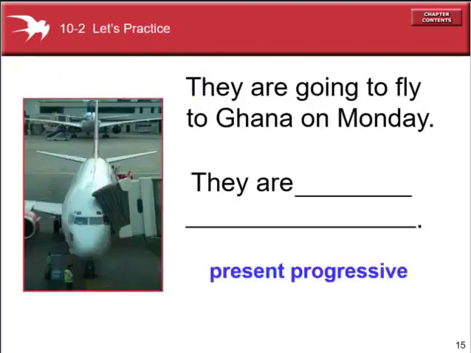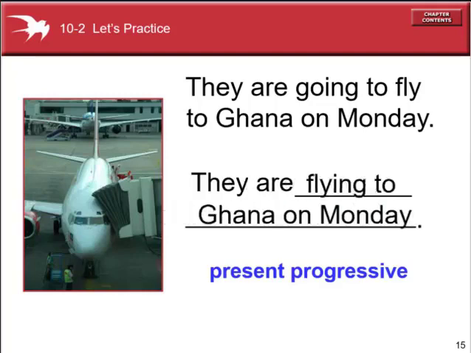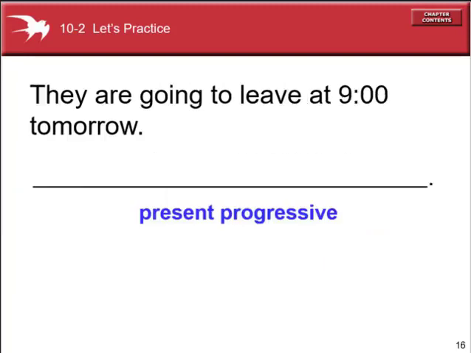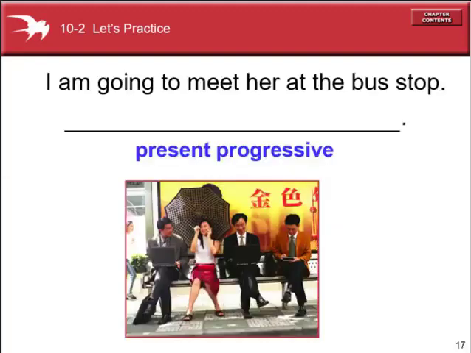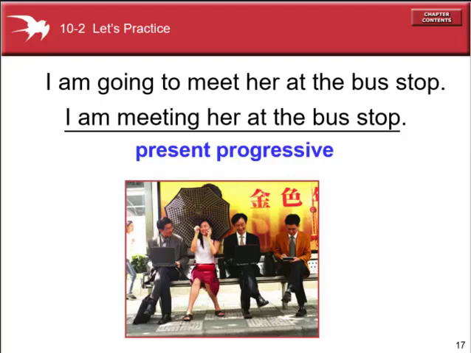Let's practice. They are going to fly to Ghana on Monday. We need to use the present progressive tense, without be plus going to. So, they are flying to Ghana on Monday. Look, they are going to leave at 9 tomorrow. Based on the verb, we need to use the present progressive tense. They are leaving at 9 tomorrow. I'm going to meet her at the bus stop. Without be plus going to plus infinitive, we need to use the present progressive: I am meeting her at the bus stop.